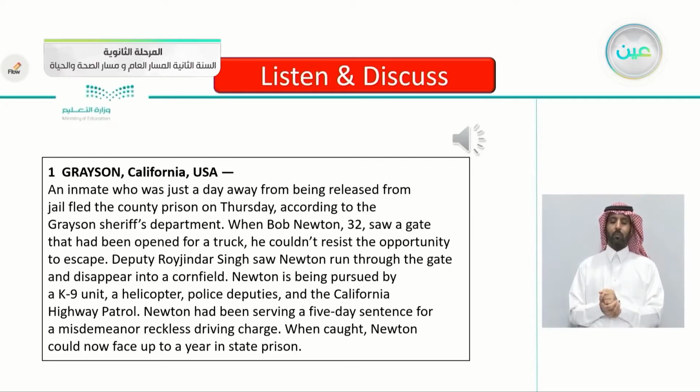Grayson, California, USA, an inmate who was just a day away from being released from jail fled the county prison on Thursday, according to the Grayson Sheriff's Department. When Bob Newton, 32, saw a gate that had been opened for a truck, He couldn't resist the opportunity to escape. Deputy Royjinder Singh saw Newton run through the gate and disappear into a cornfield. Newton is being pursued by a canine unit, a helicopter, police deputies, and the California Highway Patrol. Newton had been serving a 5-day sentence for a misdemeanor reckless driving charge. When caught, Newton could now face up to a year in state prison.